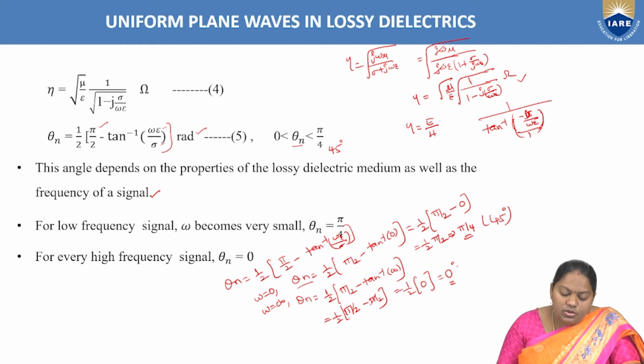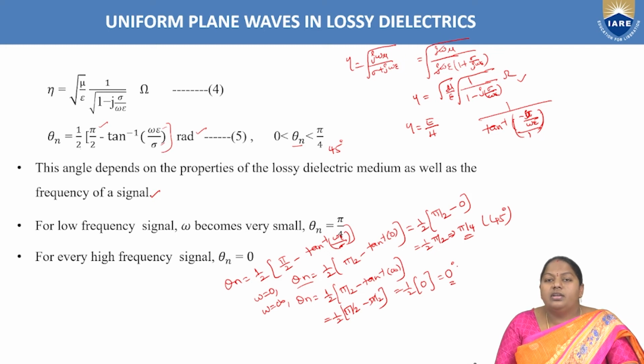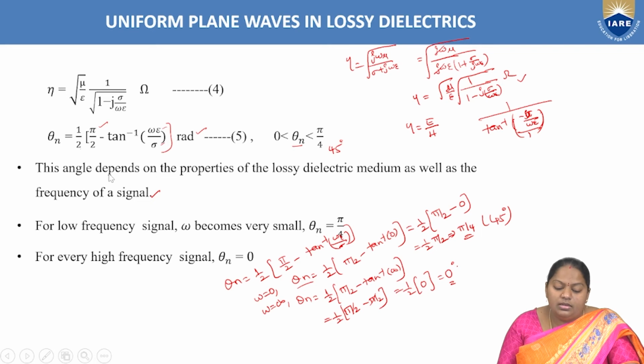As we know, in the intrinsic impedance of the medium, in this case the electric and magnetic field intensities differ by 45 degrees phase shift. Right? So this is the way the uniform plane wave propagation, or the electromagnetic wave propagation, in the lossy dielectric medium is to be analyzed.